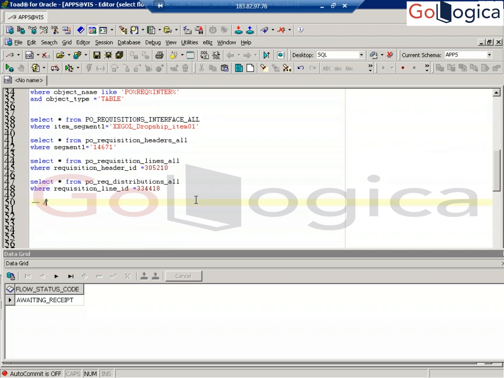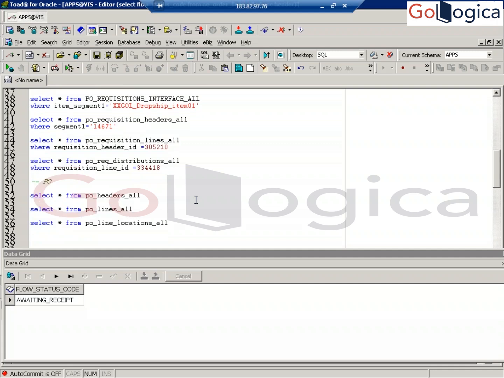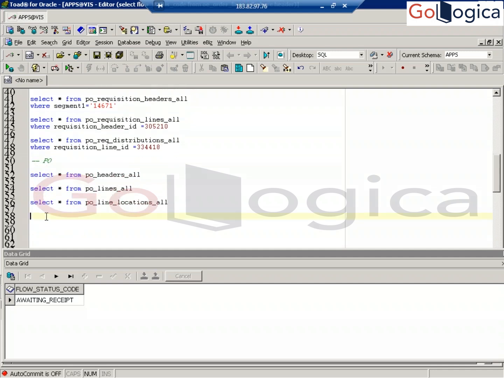Okay. PO, what are the tables? PO_HEADERS_ALL, PO_LINES_ALL, PO_LINE_LOCATIONS_ALL. Line locations means shipment. In this case, we do not create any quotation. It is already decided how much is required, what is required, and what the price is in the sales order itself. Okay. Ashish, you are following, right? Yeah. Okay, fine.